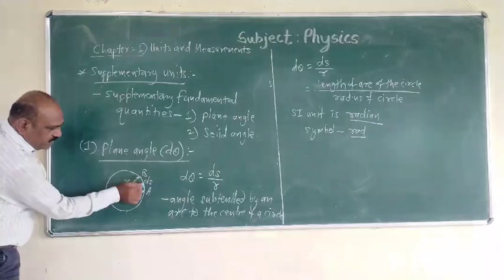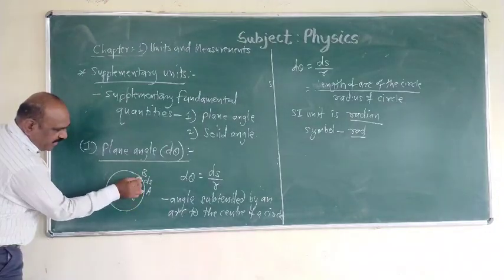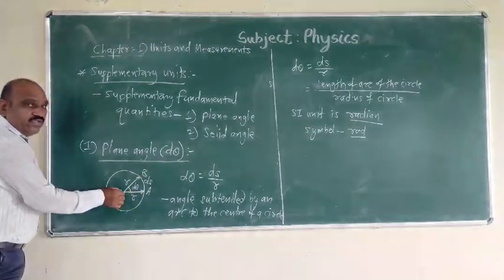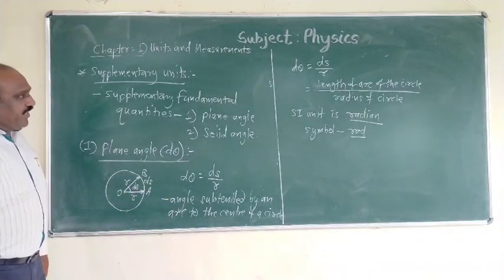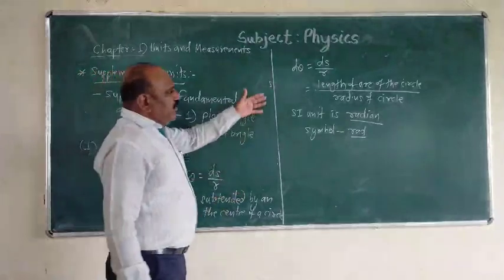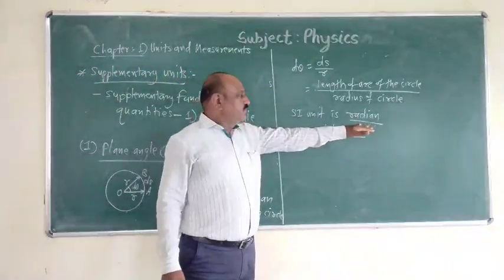That means the angle subtended by this arc at the center of the circle is the plane angle, and its SI unit is radian.